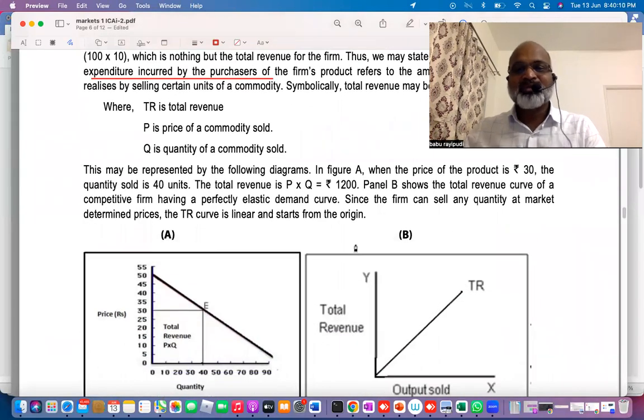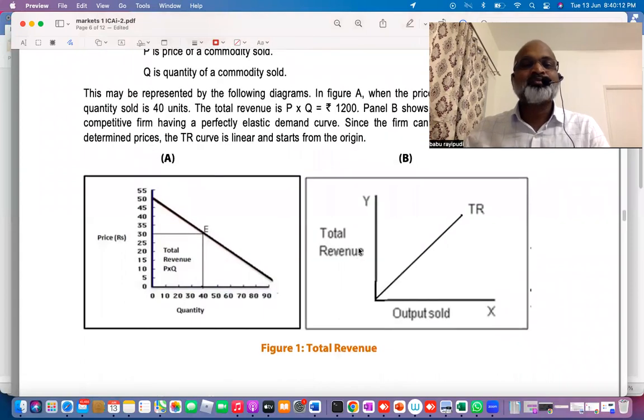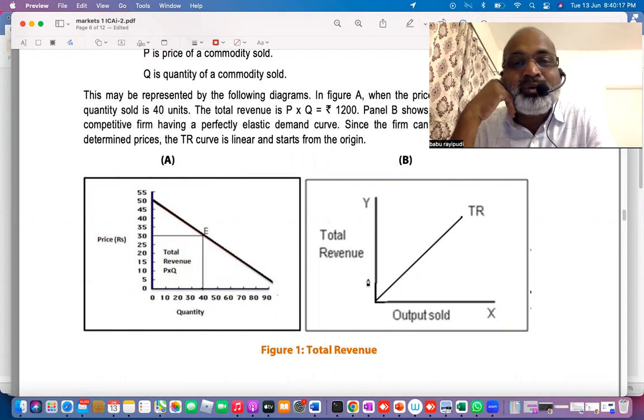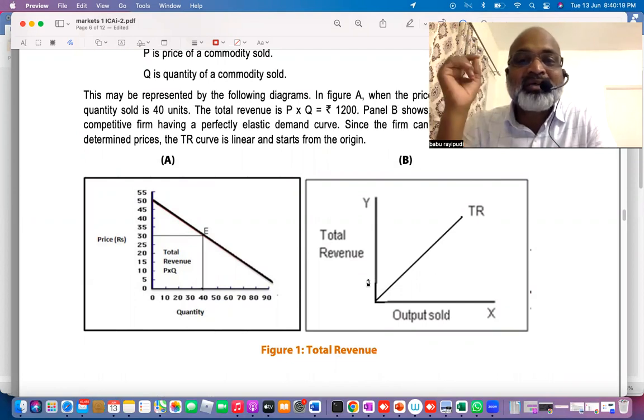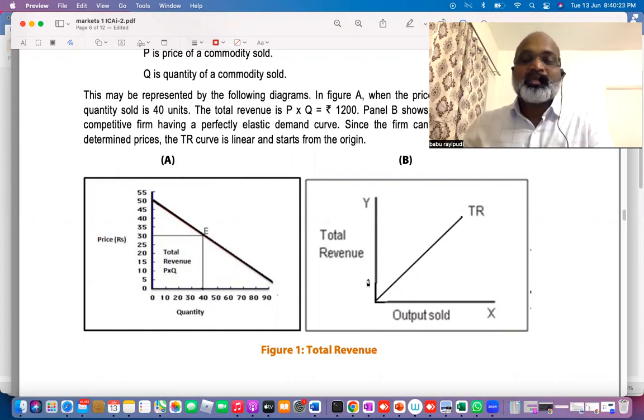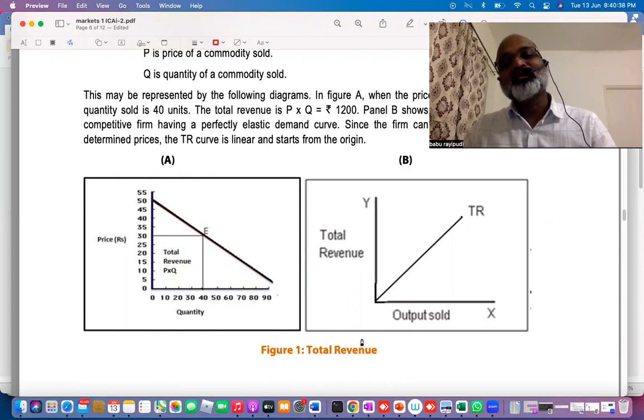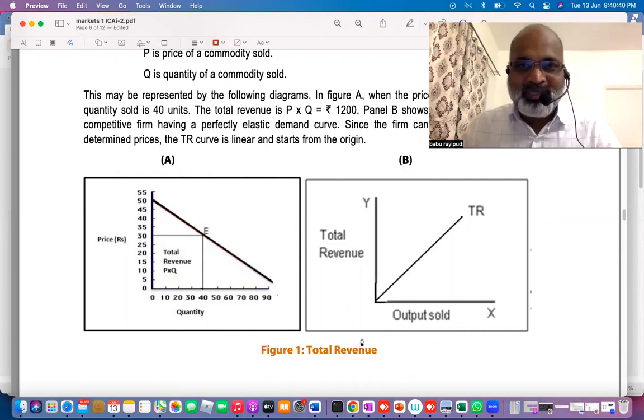So this graph says as you sell more and more units, your total revenue will definitely increase. Suppose your price is 10 rupees: if you sell 1 unit, it is 10 rupees; 2 units, 20 rupees; 3 units, 30 rupees; 4 units, 40 rupees total revenue.